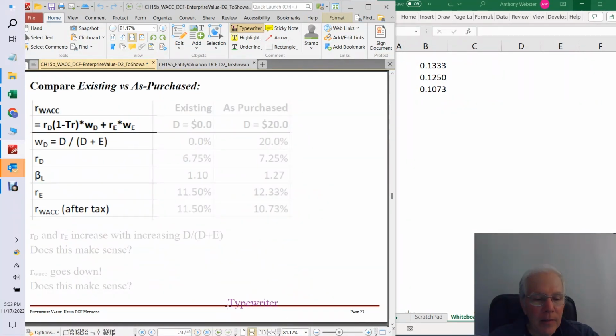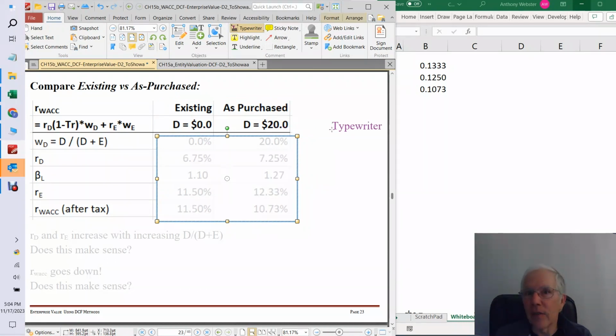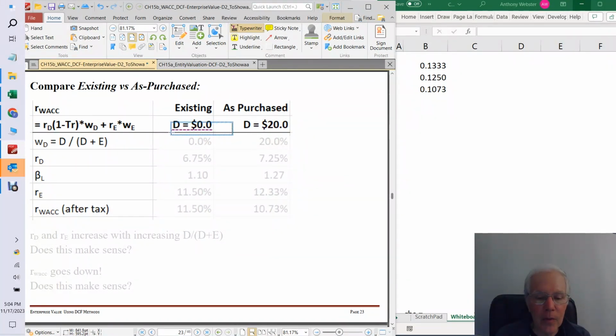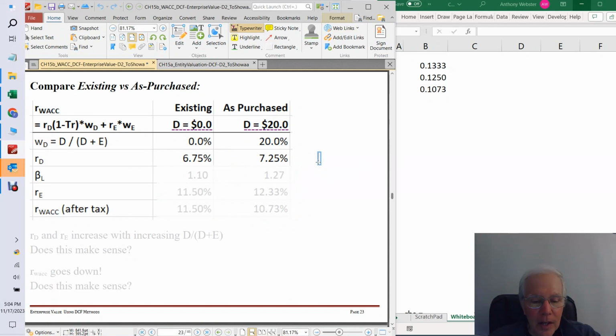All right, on the next page, I've got a little comparison of existing versus as purchased here and some of the key quantities. So we're going to be working our way down to weighted average cost of capital. So I've got two columns here. The existing column with no debt, D equal 0. That's the way the firm exists right now before it's purchased. And then after it's purchased, it's going to have debt of 20 million. Okay, so the weight of debt is going to go from 0 to 20%. And the cost of debt capital goes from 6.75% to 7.25%.